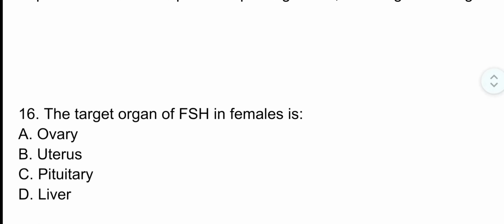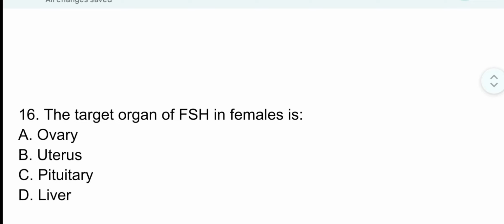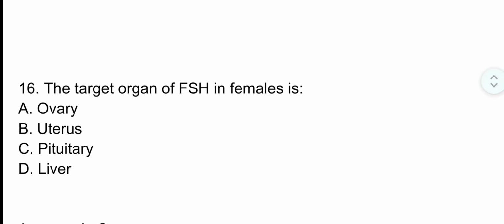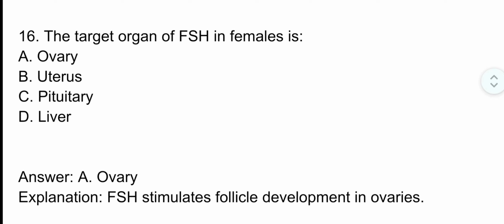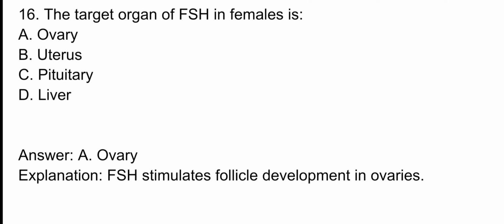Question number 16. The target organ of follicle stimulating hormone in females is. The correct option is option A, ovary. Follicle stimulating hormone stimulates follicle development in ovaries.